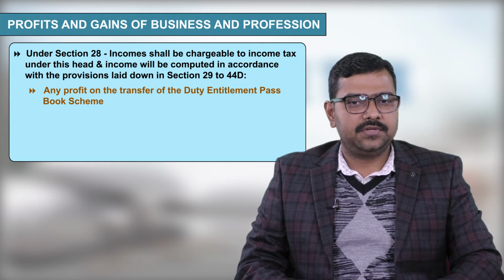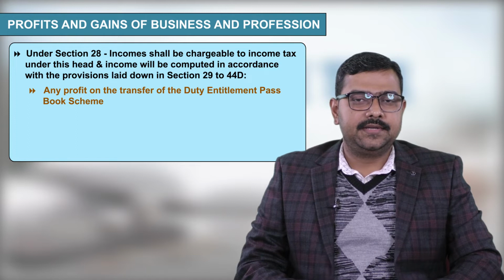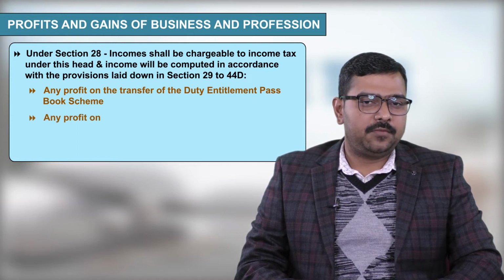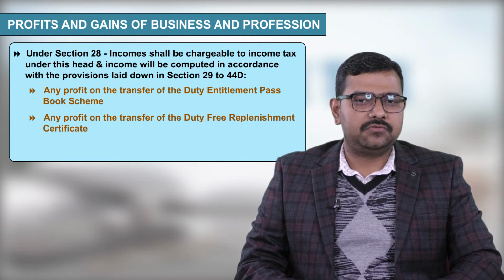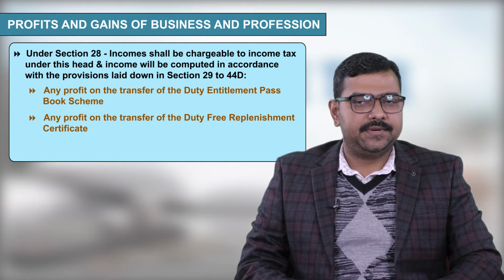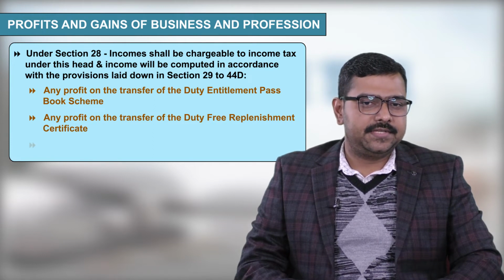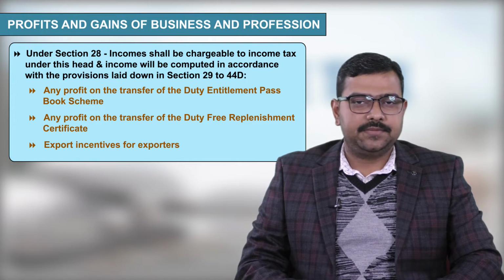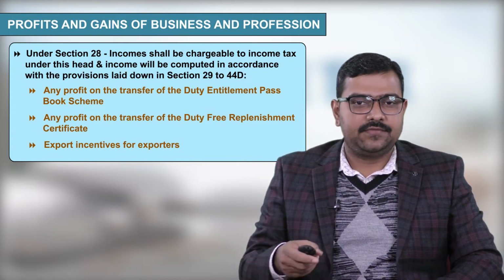So any profit on the transfer of the Duty Entitlement Pass Book scheme shall be taxable under this head of income as per section 28. Fifth point, any profit on the transfer of the Duty-Free Replenishment Certificate shall be taxable under section 28. And sixth point, export incentives for exporters will also be taxable in this head of income.